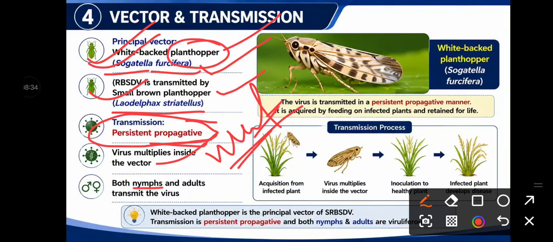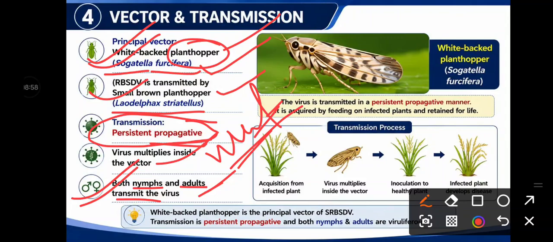Both the nymph as well as the adult transmit the virus. This is also very important. See, this type of question is asked in assessments, reasoning type. So 2-3 options will be given. In multiple choice also you can get this type of question, whether the nymph is viruliferous or the adult, who will transmit the disease.